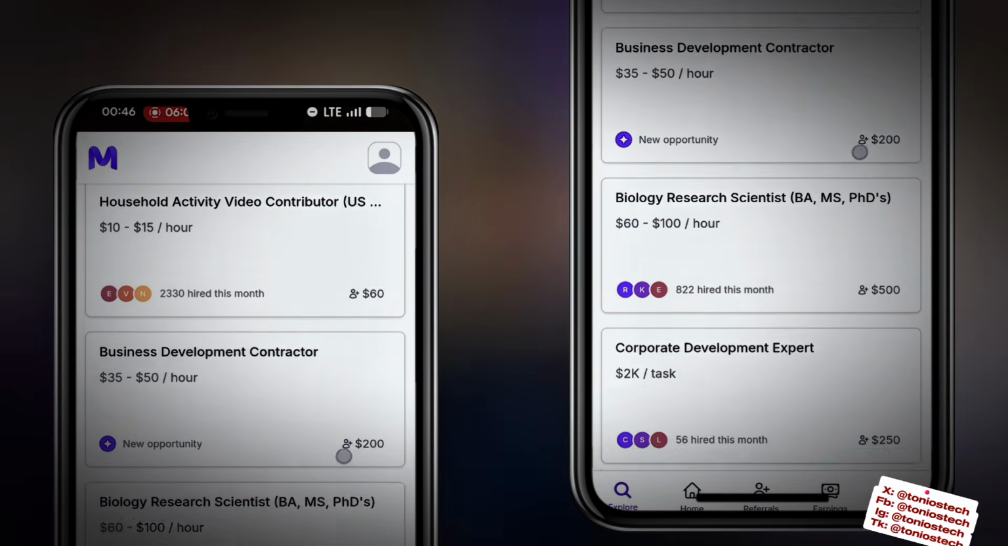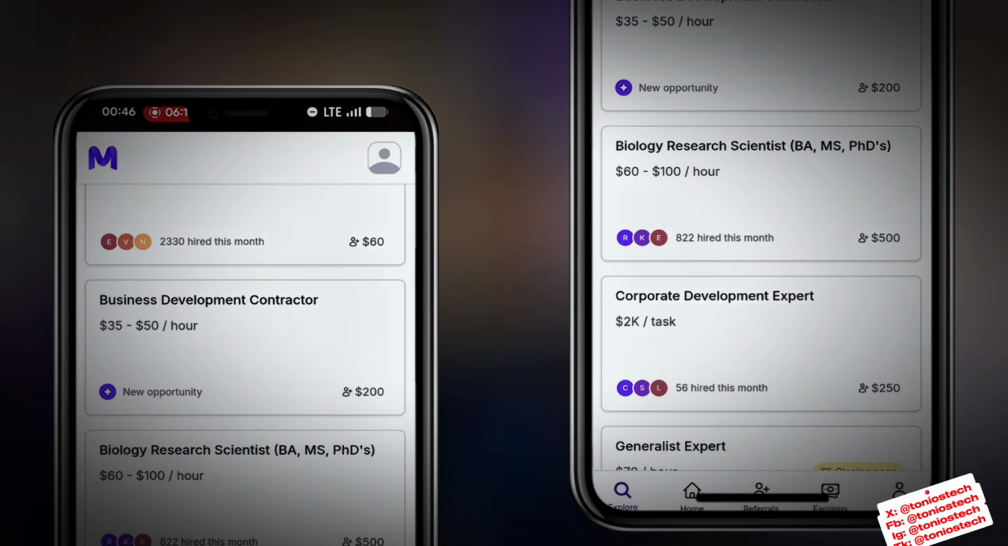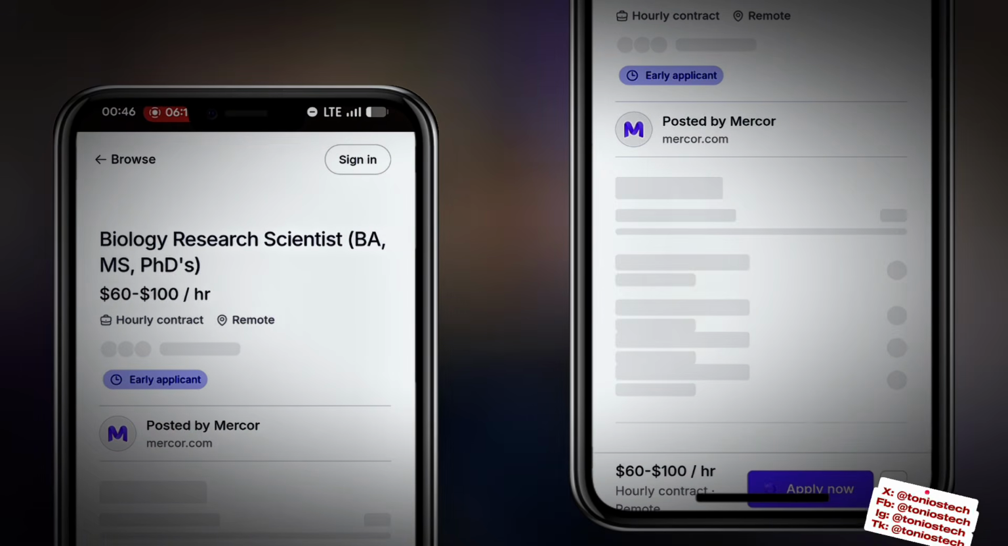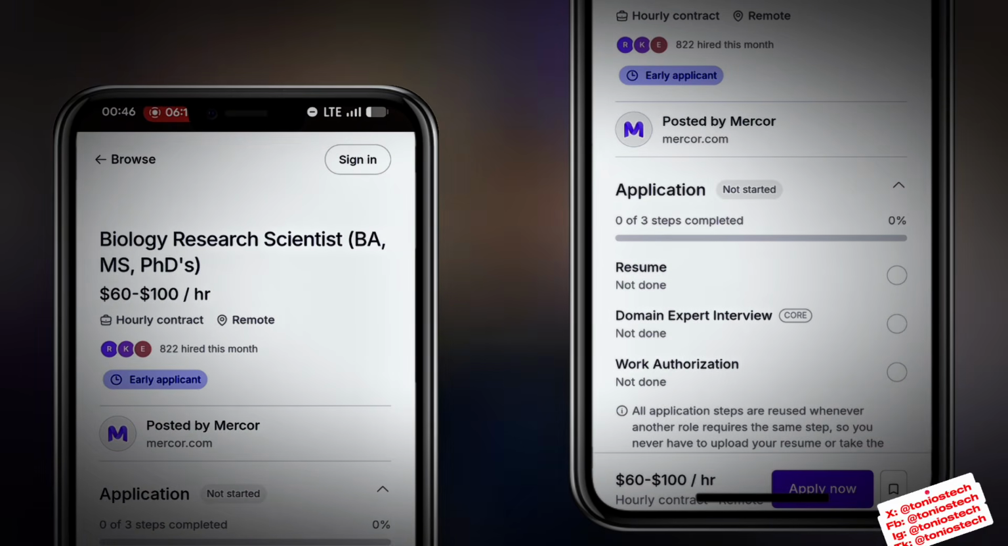And in case that is not for you, you can still scroll up. This one is biology research scientist, BA, blah blah. Although this one is for professionals, they're going to be asking for a lot of documents from you. Like as you can see, you must have a bachelor's degree or an MS or PhD.